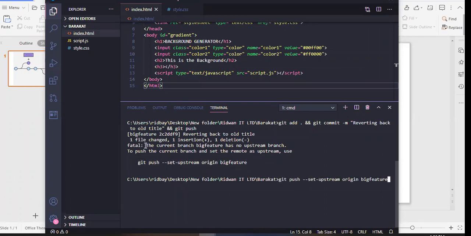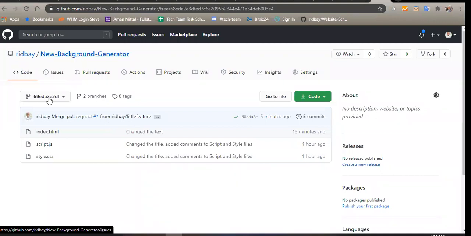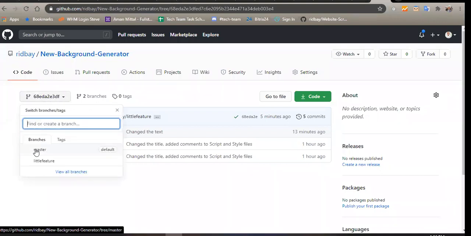So this is actually straightforward. The current branch, big feature, has no upstream branch. And if we go to GitHub and into our code, we can see that we have big feature, we have master, we have little feature.